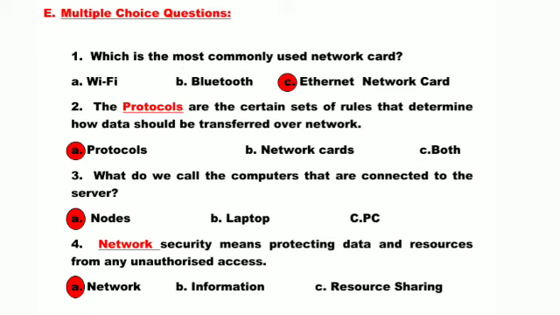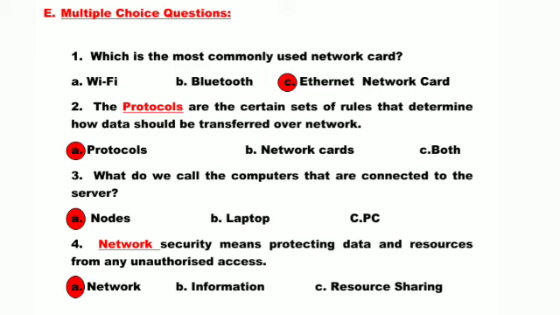E. Multiple choice questions. First is which is the most commonly used network card? The answer is Ethernet network card. As you know, Ethernet network card is the most commonly used network card. Second is the dash are the certain set of rules that determine how data should be transferred over a network. The right answer is protocols.